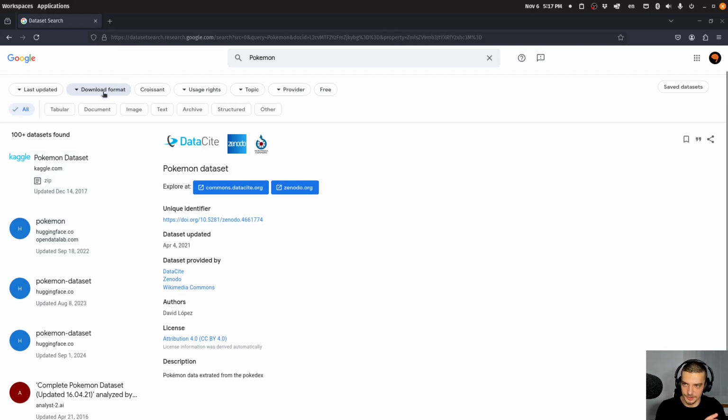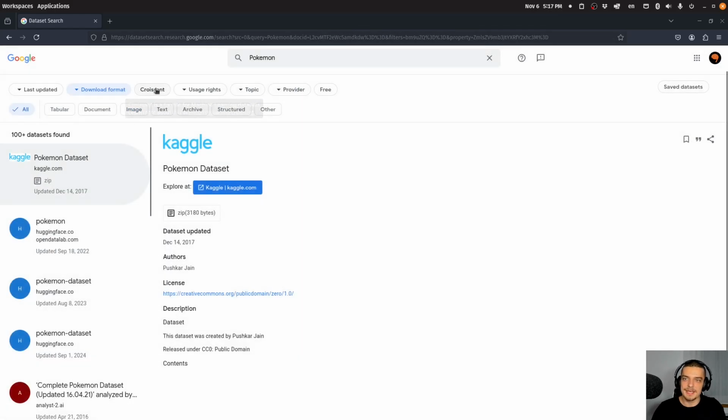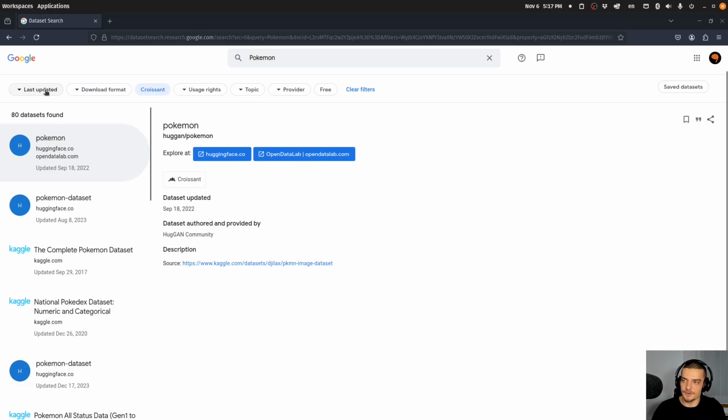You can also filter here. For example, I want to have, let's say, image data in this case. Even though it doesn't seem to work super well, because I'm not just looking for pure image data. Image data can also be contained in a table. It doesn't seem to find the Kaggle and Hugging Face data sets here, so this might not be the perfect way to filter this. But in general, this is a very useful tool if you just want to search multiple sources at once. You just go to Google Dataset Search, you type in some keywords and see what you can find.